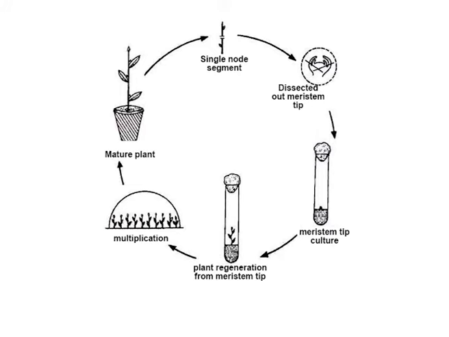The explants commonly used in meristem culture are shoot tips and nodal segments. These explants are cultured on a medium containing a cytokinin that is generally BAP. The plantlets thus obtained are subjected to hardening and ultimately established in the field.